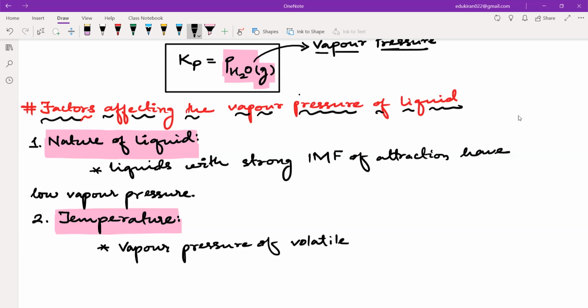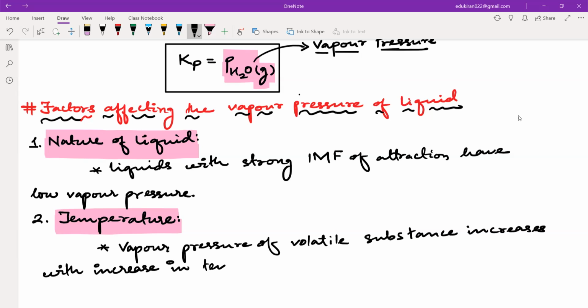Volatile substance means anything that can evaporate. Vapor pressure of a volatile substance increases with increase in temperature. Done, guys? Yes or no? Please tell me. Yes, sir.